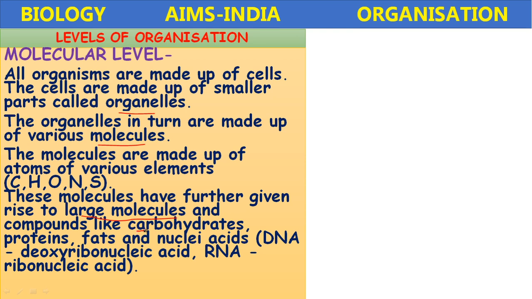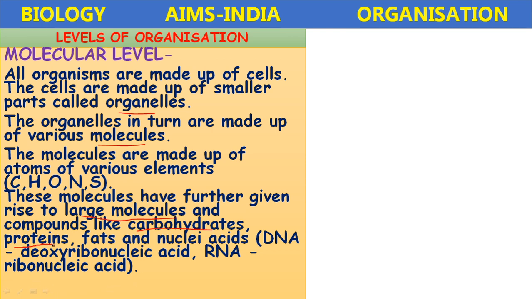Like carbohydrates. How are the carbohydrates formed? By the combination of carbon, hydrogen and oxygen. Several bonds are formed between them and a complex molecule is formed. Then proteins. How are the proteins formed?